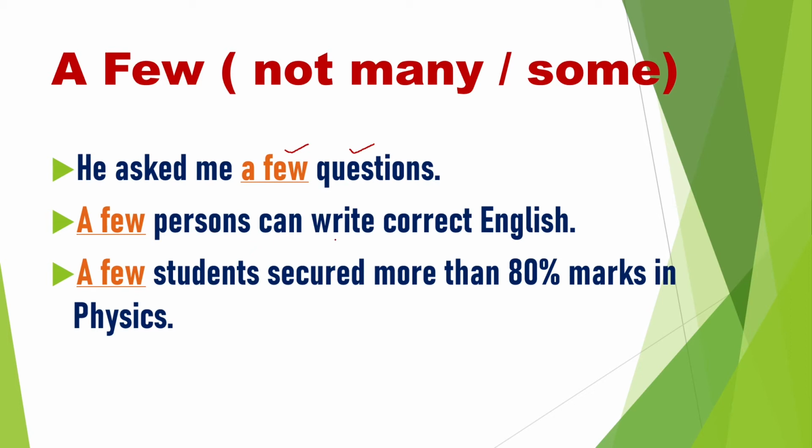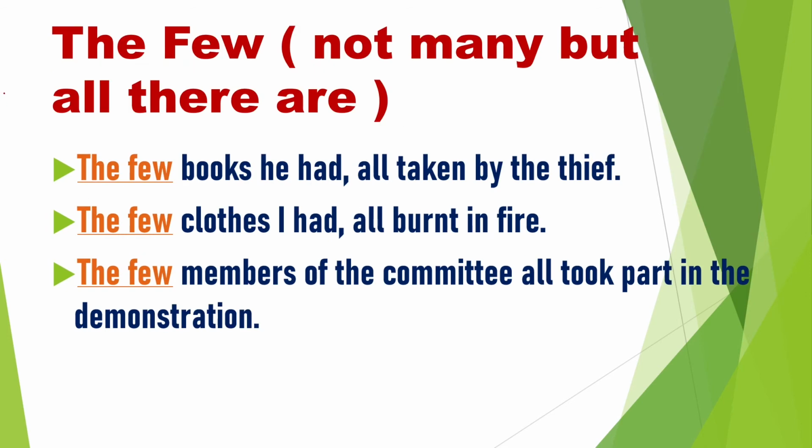A few persons can write correct English. A few means some persons, 2 or 3 persons, not many persons. A few students secured more than 80% marks in physics. The same thing, a few means some students. Then the few. The shows what?